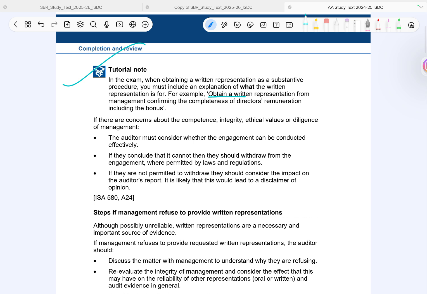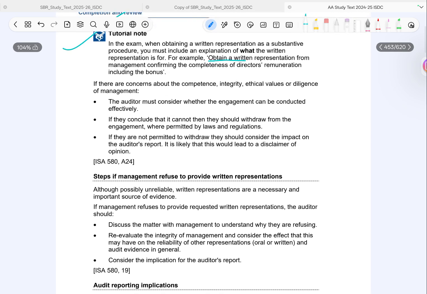Now, let's talk about serious situations. What if there are concerns about the management's integrity? In that case, the auditor must assess whether the audit can even be conducted properly. If not, the auditor should withdraw from the engagement if legally allowed. If withdrawal is not possible, then this will likely lead to a disclaimer of opinion.